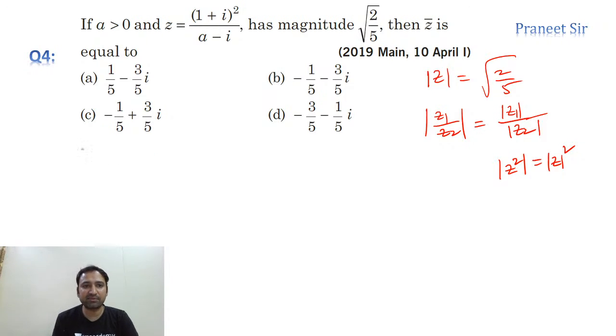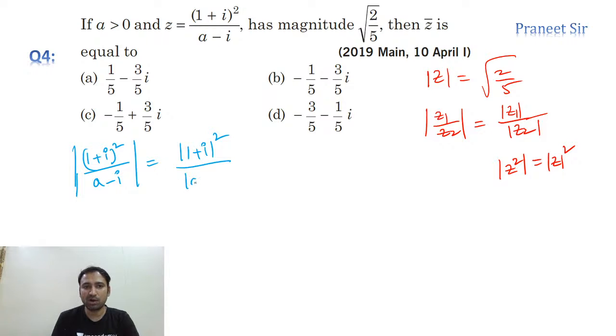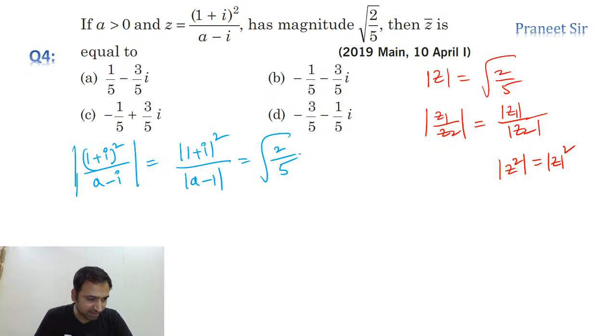And finally what he gave is modulus of (1 plus i) whole square by (a minus i) is equal to mod (1 plus i) whole square by mod (a minus i), which is equal to root 2 by 5. So we need to simplify this.